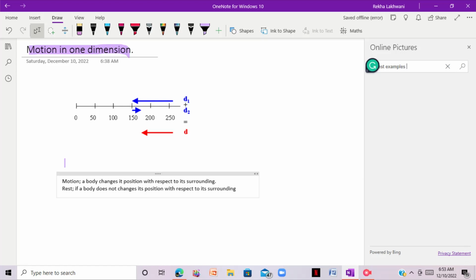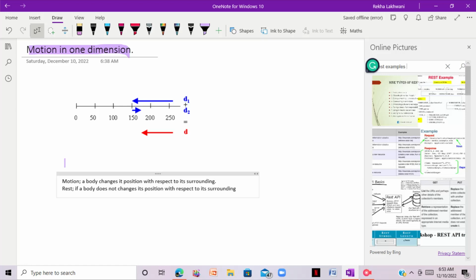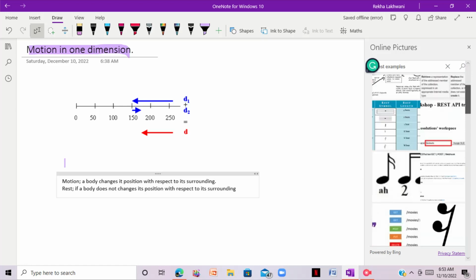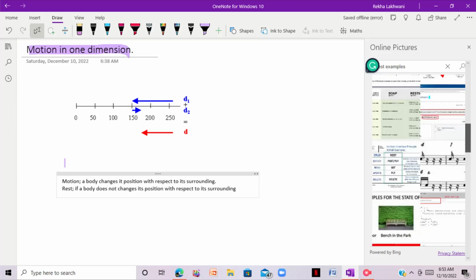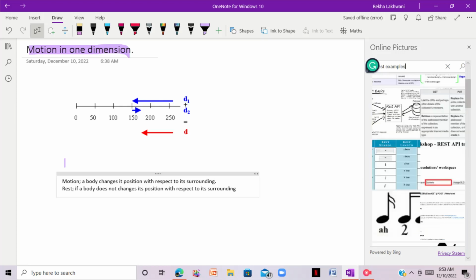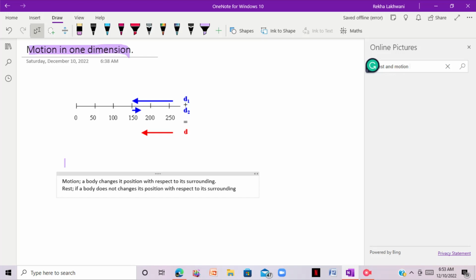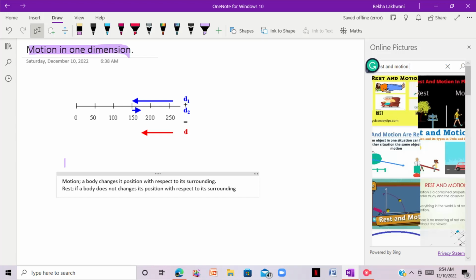Okay, here we got a very nice diagram. So let's look at it over here. As you can see over here, the house, the tree, and this tube are at rest.